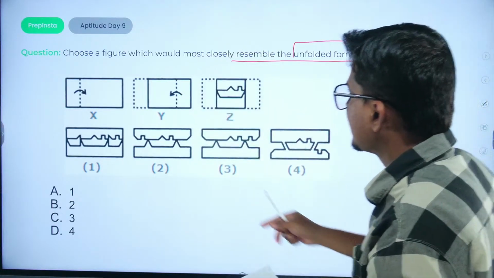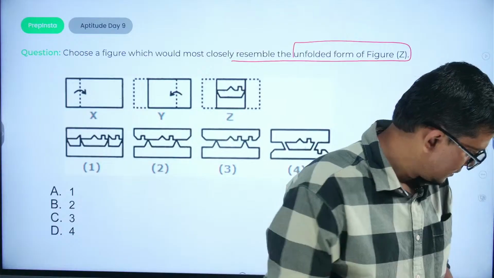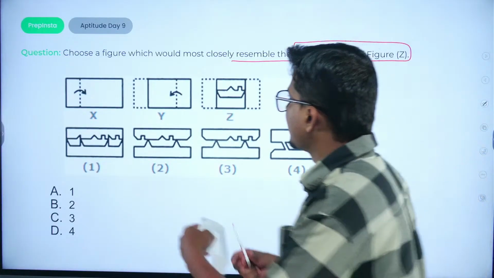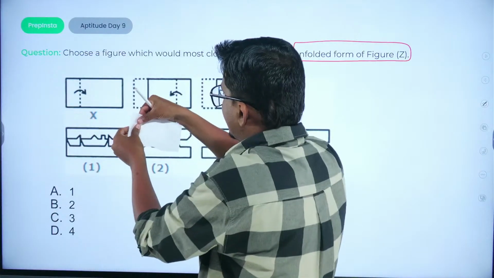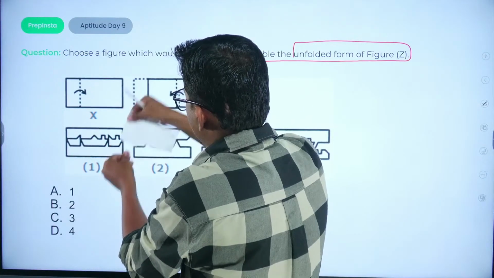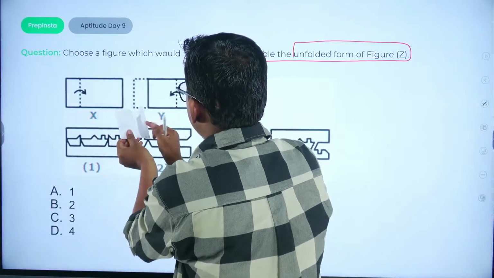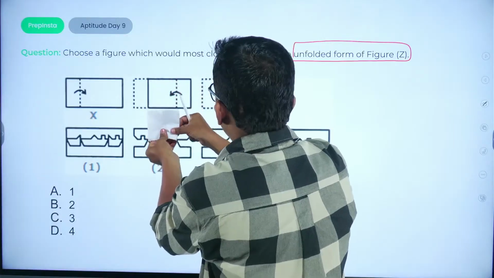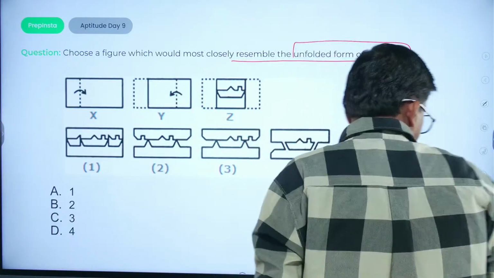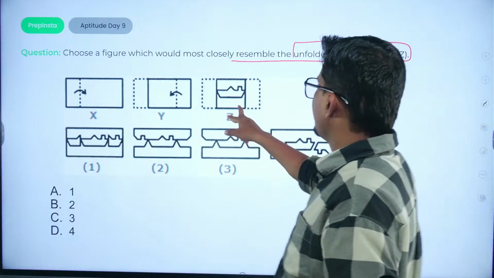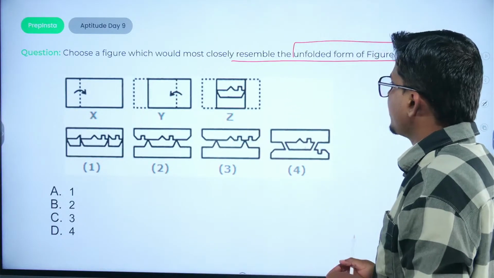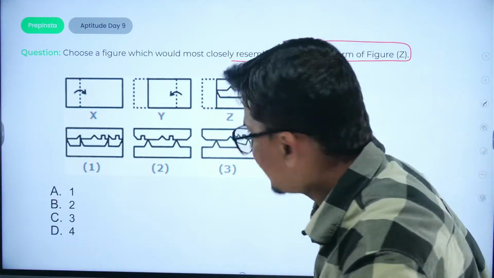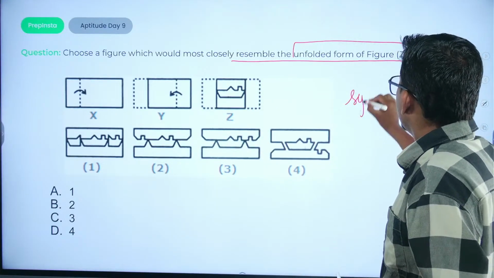In the same manner, suppose we are given a particular page, this one page, and first it is folded in half, right? And second, it is folded on this right hand side. So we are getting this particular diagram. Now this would be the Z position, for which we have to find the unfolded form of this diagram. Okay, so what would be the answer? You just have to check the symmetry here.